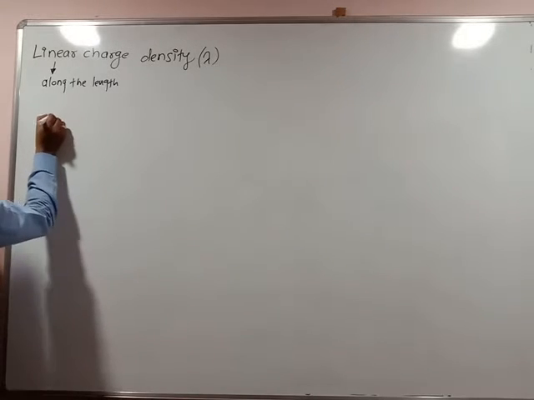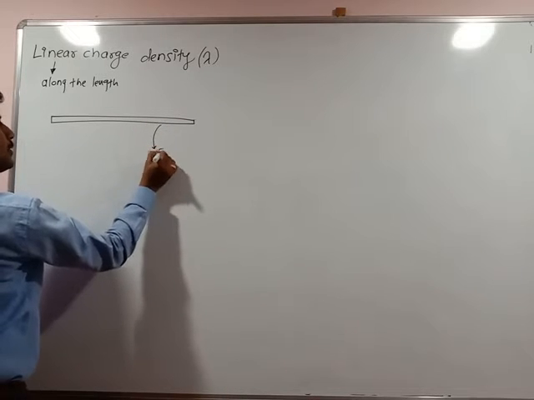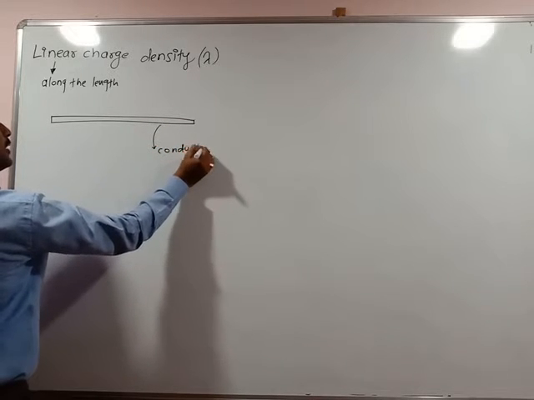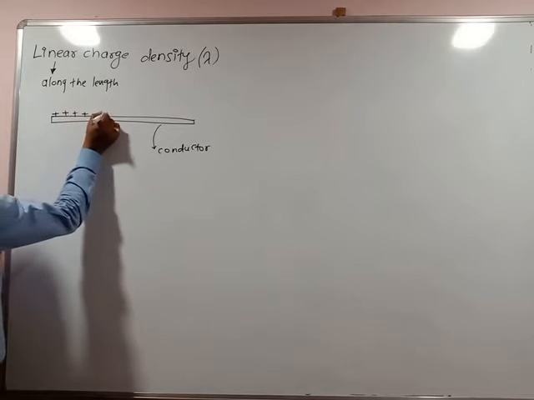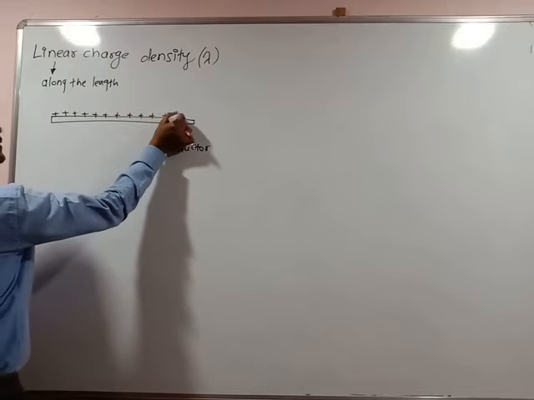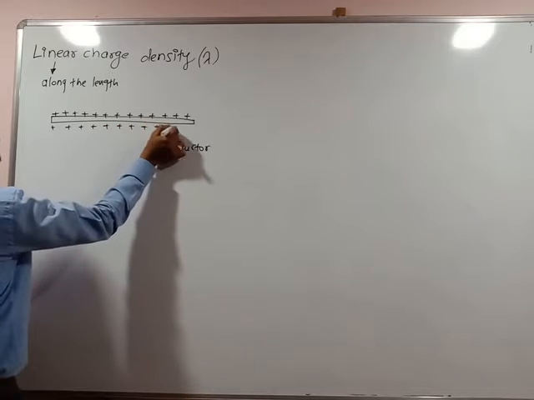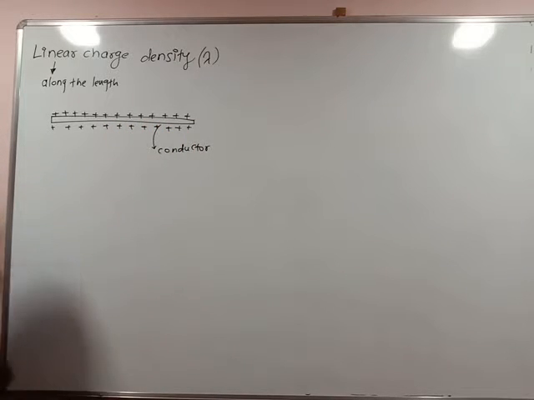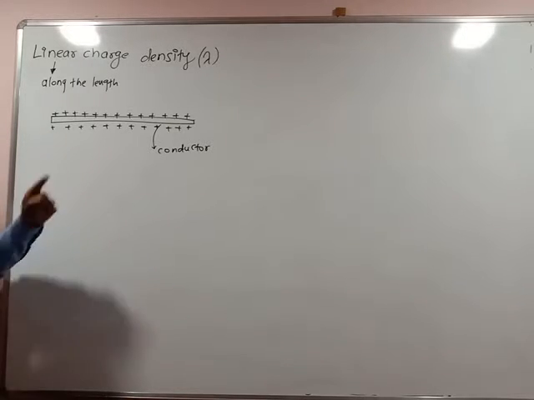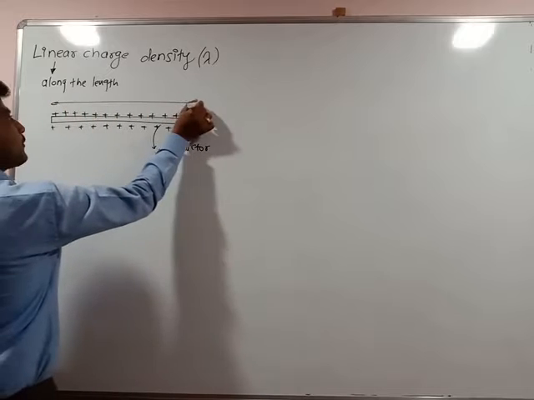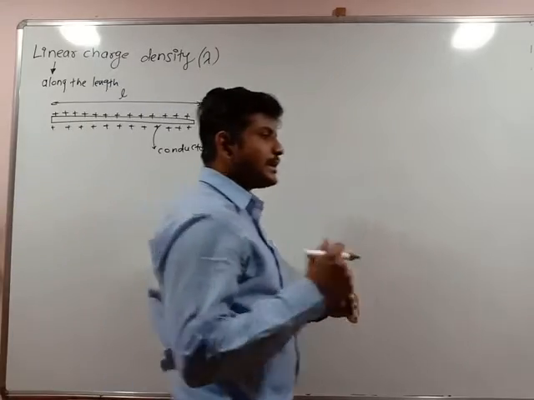If I consider the conductor like this, it is said to be a charged conductor. So a number of positive charges are present on the conductor, and the charges which are equally distributed, or I can say uniformly distributed over the length of the conductor, it is called as the linear charge density.